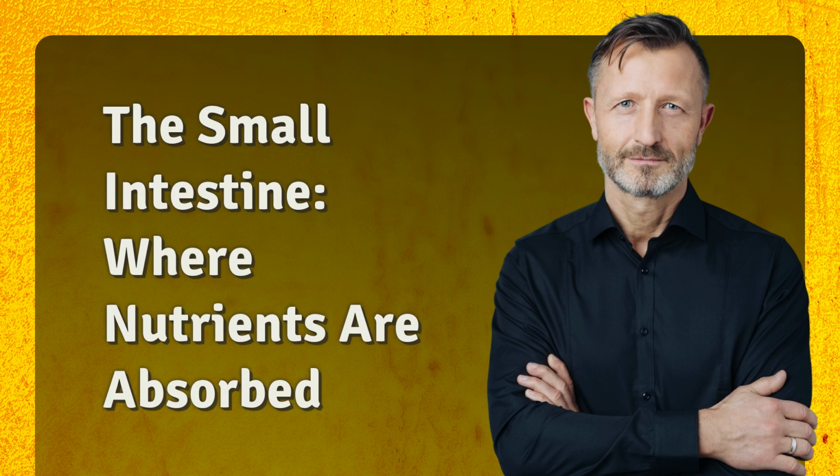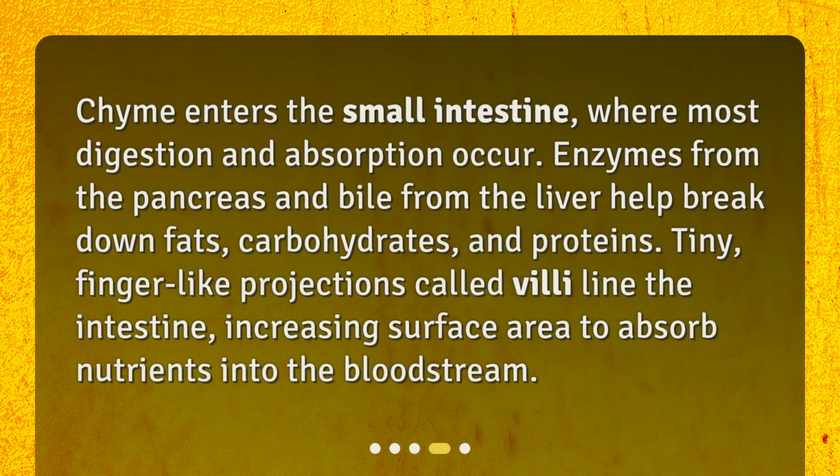The small intestine, where nutrients are absorbed. Chyme enters the small intestine, where most digestion and absorption occur. Enzymes from the pancreas and bile from the liver help break down fats, carbohydrates, and proteins. Tiny finger-like projections called villi line the intestine, increasing surface area to absorb nutrients into the bloodstream.